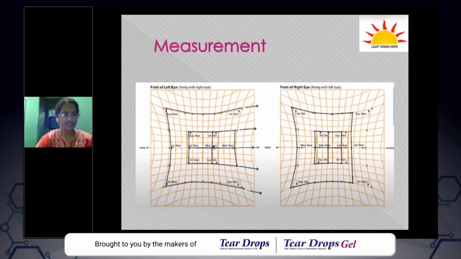The last thing, which is not that important, but again, you will be able to measure the deviation also. As I told, which kind of palsy is this? This is a right lateral rectus palsy.